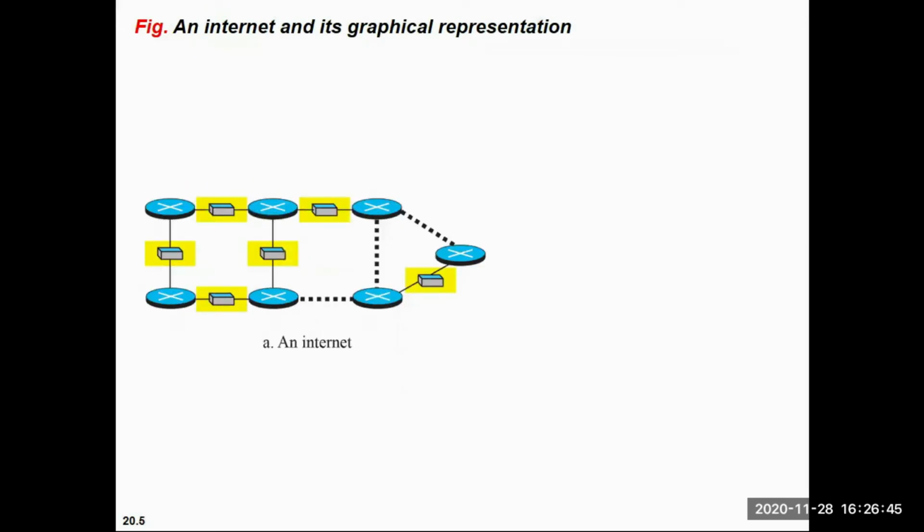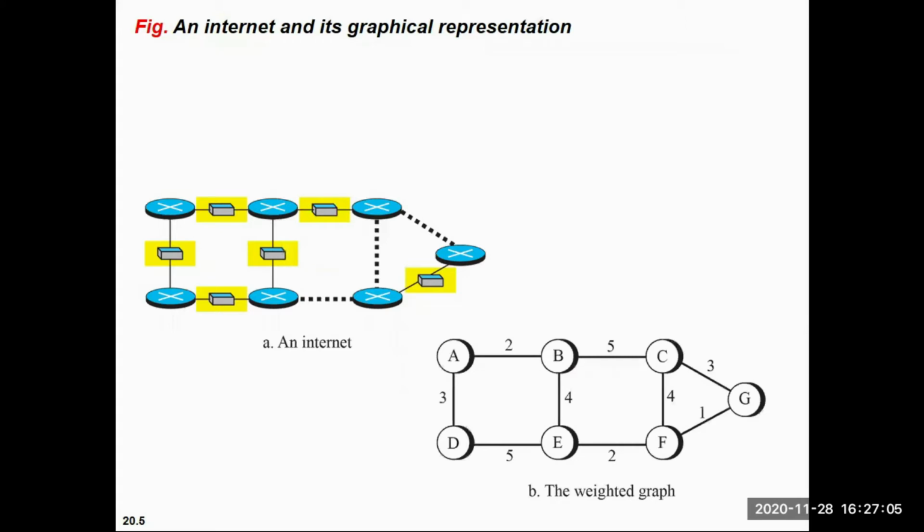Okay, so we are taking one practical example where routers, wireless connected or connected through LAN cable, where one network is connected in this manner. So what we will do first, we will draw a weighted graph.